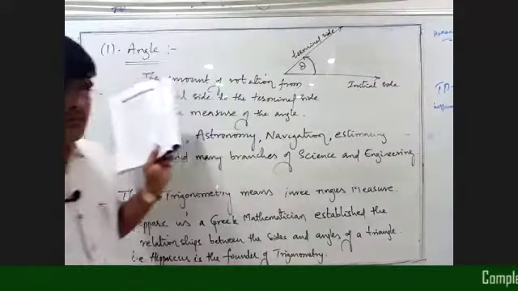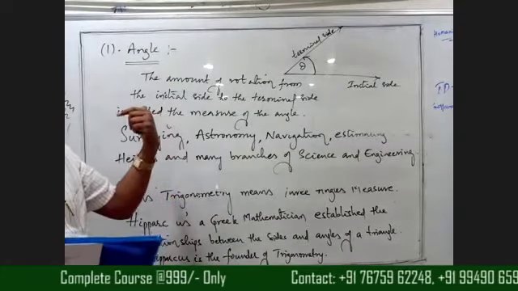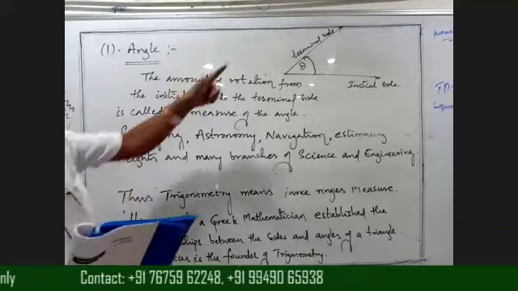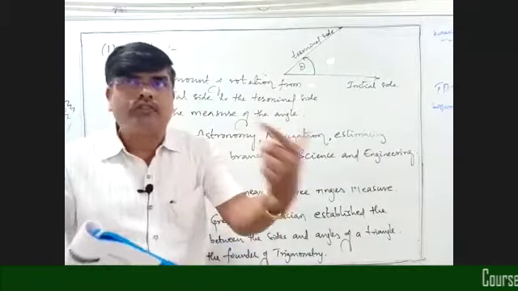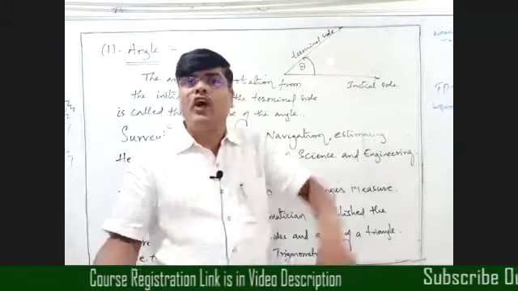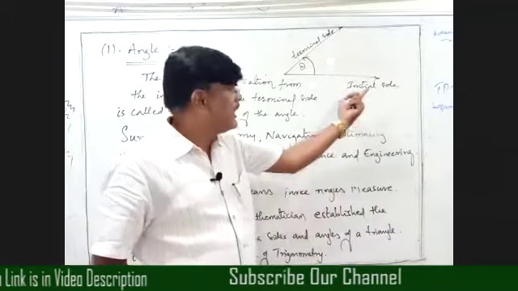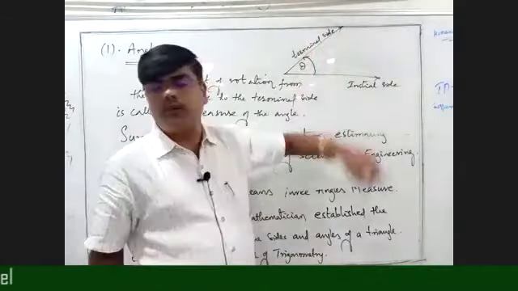This is simple. Don't mind this definition, beta, we just have to know the concept. What is angle? We have to remember this diagram. Whenever I ask you to tell me the definition of angle, we have to draw this diagram and from this diagram say the definition of angle. Simple: the amount of rotation from initial side to terminal side.